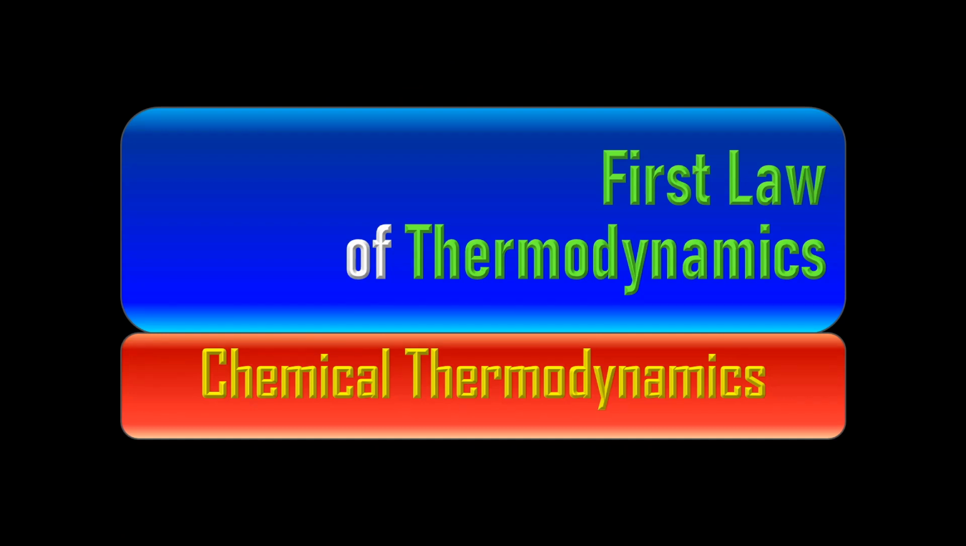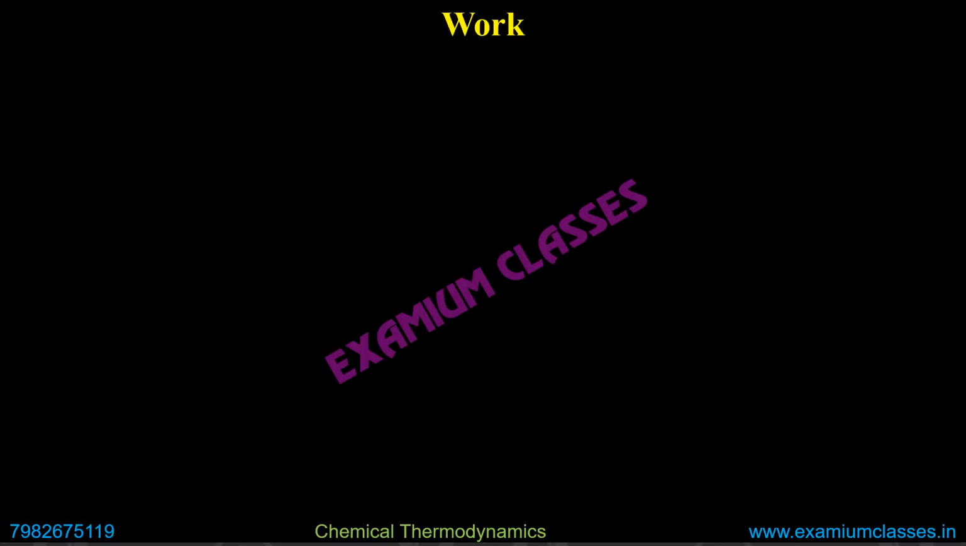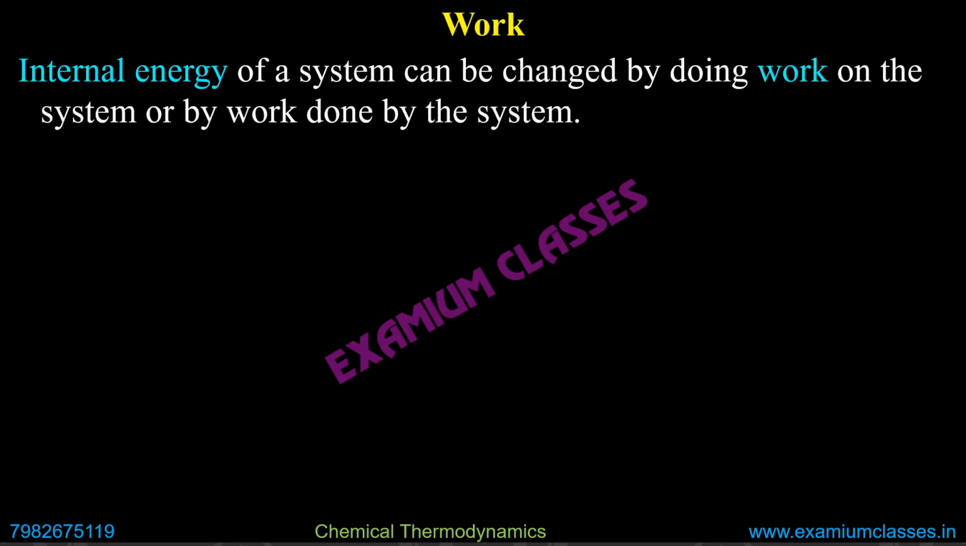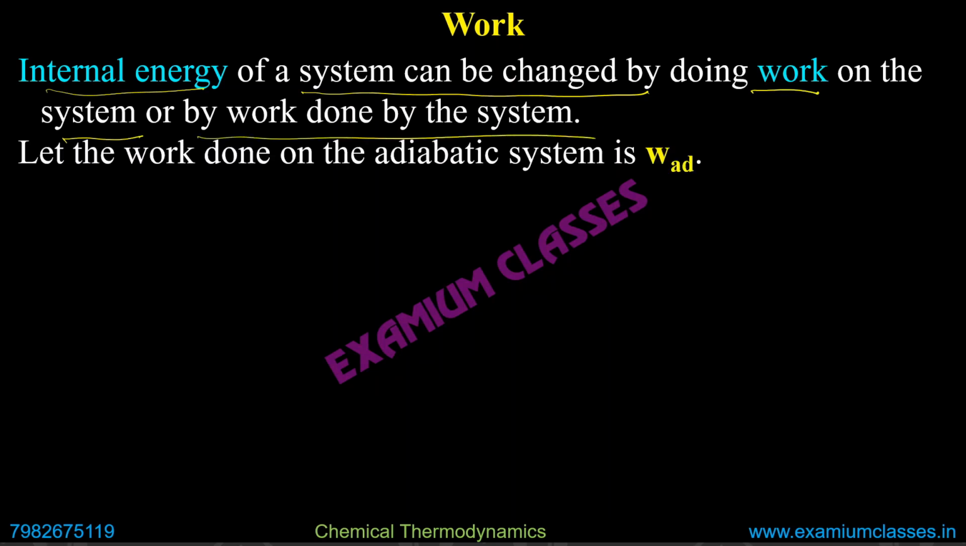Then the first law of thermodynamics. For that we will consider two parameters, work and heat, because the energy of the system can be changed by these two. Remember, we are not changing the matter, we are not changing the mass here. So that's why, as I said, only work and heat can change the internal energy. If it is work, we will consider the adiabatic system, which means we are not considering any heat change here. No change is done by heat, the change is done by work only. So in that case, the internal energy of a system can be changed by doing work on the system or work done by the system. Let the work done on the adiabatic system be W_ad.